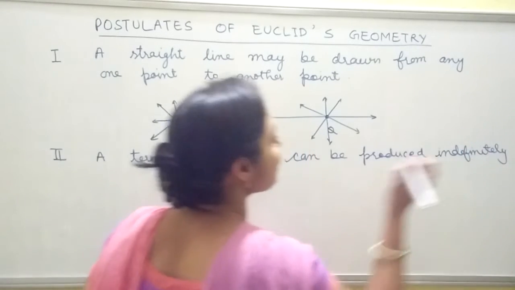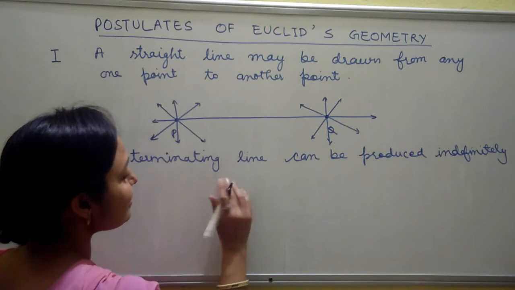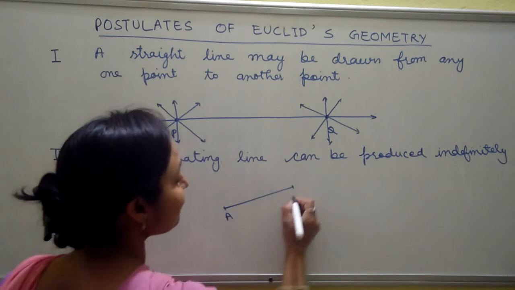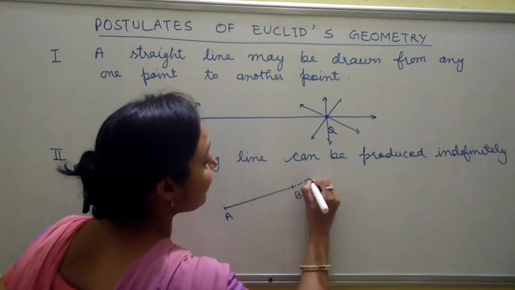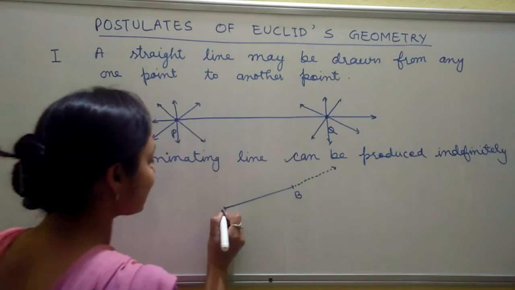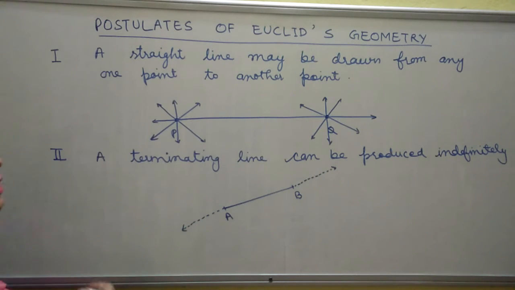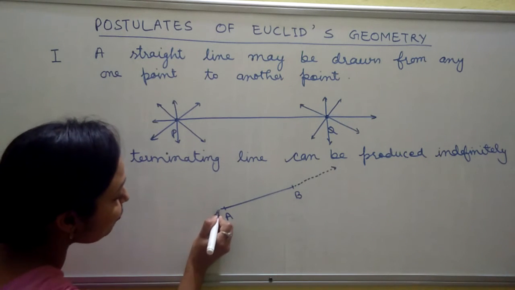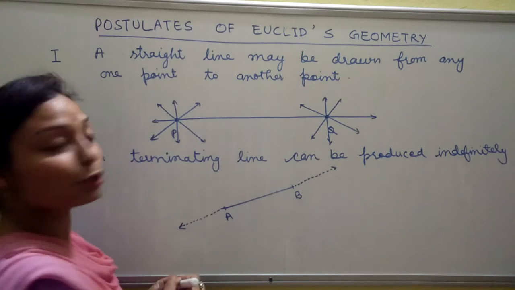What is the meaning of this statement? Indefinitely means, let us suppose we have one line with 2 points A and B. We can indefinitely produce this line like this. So these are the 2 postulates. We can easily draw these lines indefinitely.